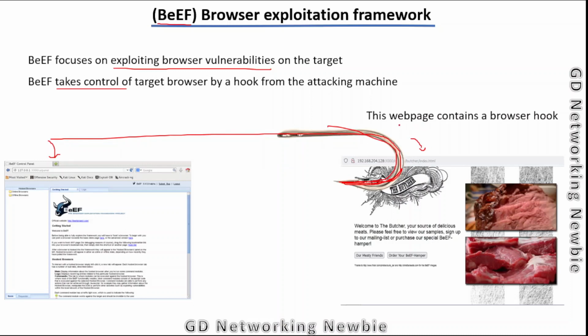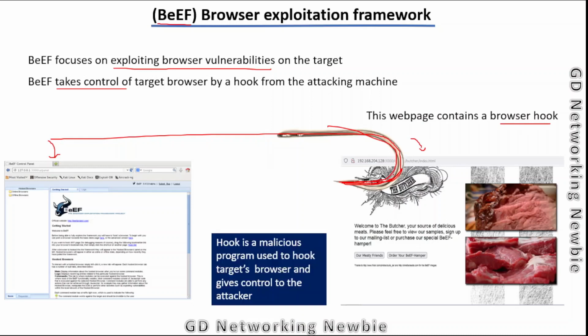A hook means this web page contains a browser hook, and a hook is actually a malicious program. In this page itself there is code, and in that code we have malicious code which is being used as a hook, and this is going to give control of this browser to an attacking machine. With control of this browser, the attacking machine can perform different operations, which we will see in our video demonstration.